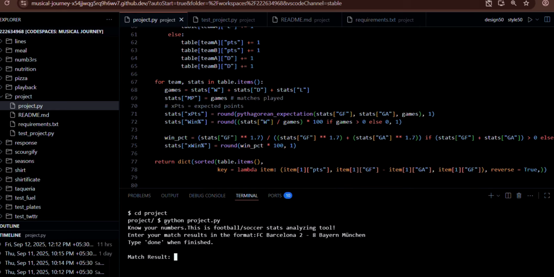First of all, let's enter some results. Let's say Real Madrid scored 4 times but conceded twice against Juventus, whereas Barcelona scored thrice but conceded 4 times against Inter Milan. Once again, Real Madrid scored twice but conceded none against, let's say, Valencia. Let's expand this terminal first.